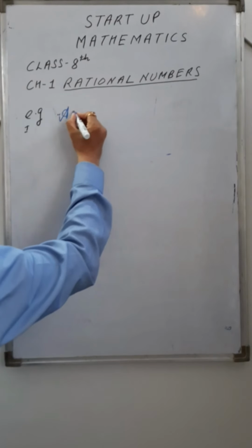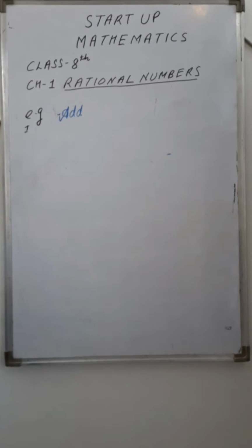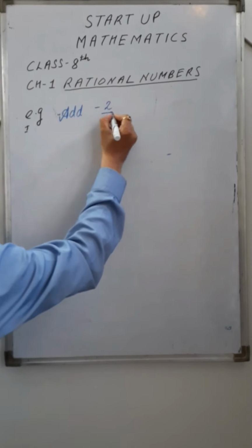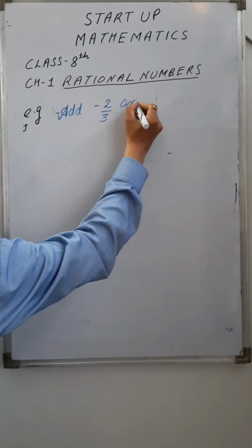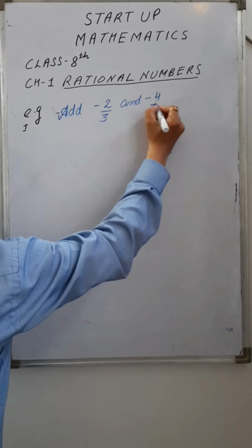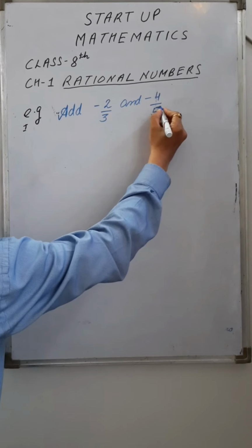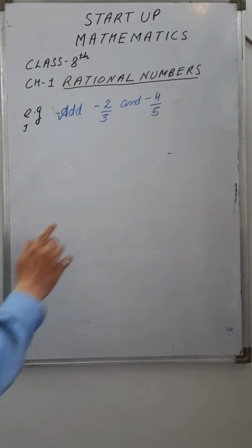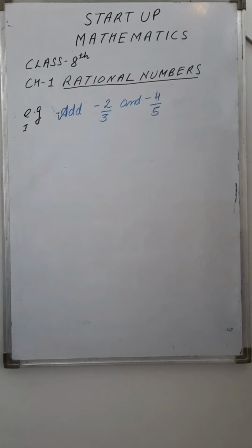Add minus 2 upon 3 and minus 4 upon 5. How to add these two negative rational numbers having different denominators? These are not fractions, but these two numbers are rational numbers.